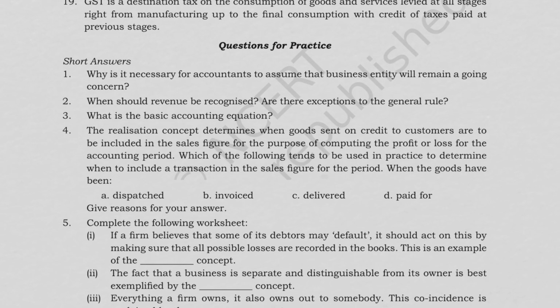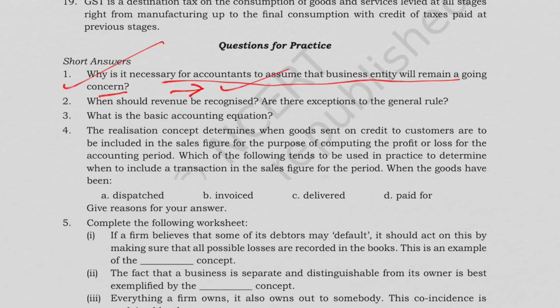Okay, first of all, we have: why is it necessary for accountants to assume that the business entity will remain as a going concern? Obviously, because asset valuation and depreciation depends on it, and without going concern, what will happen? The entire cost would be expensed immediately.